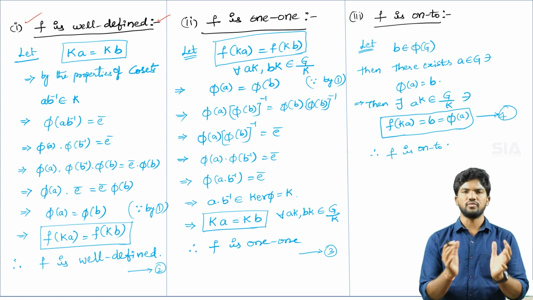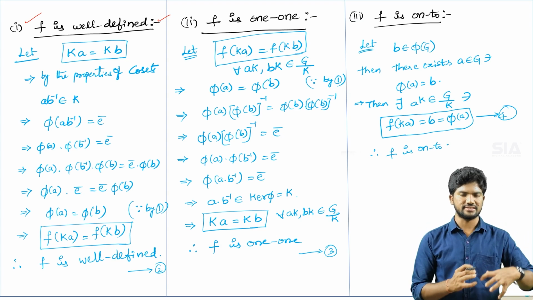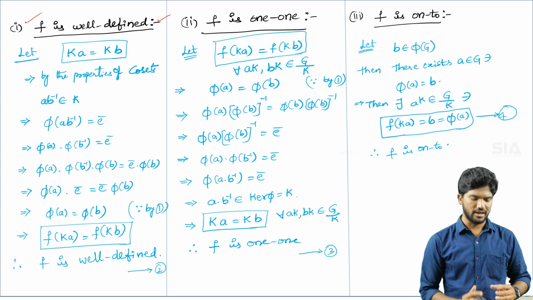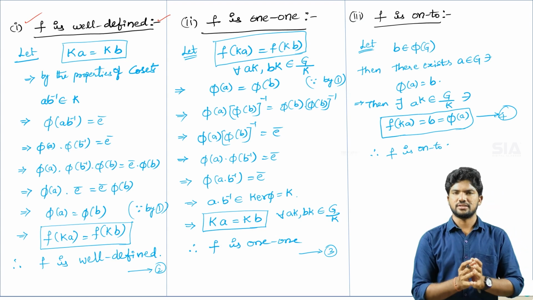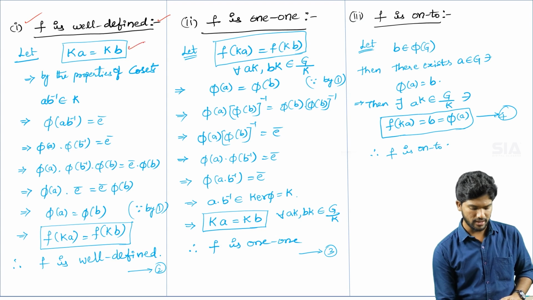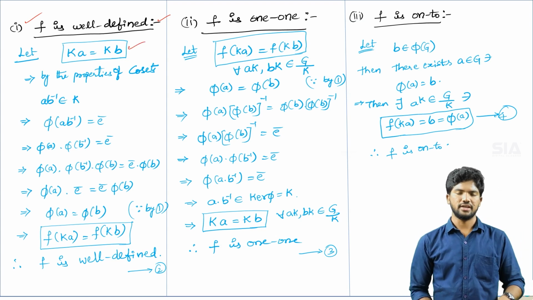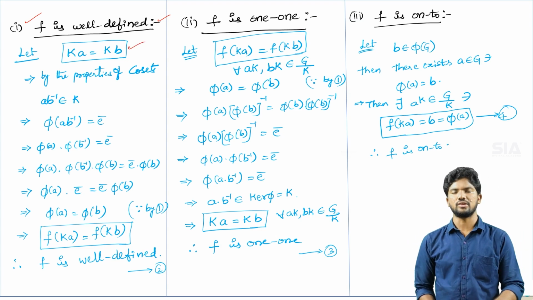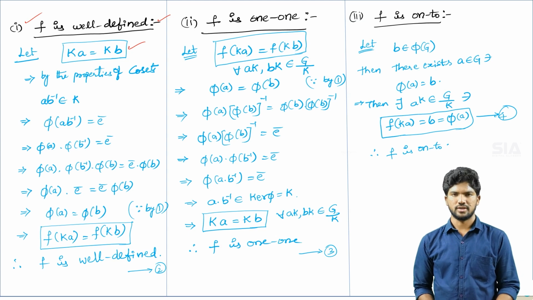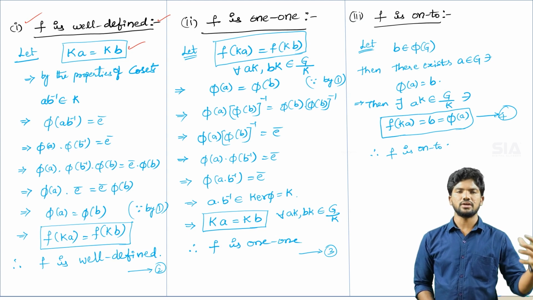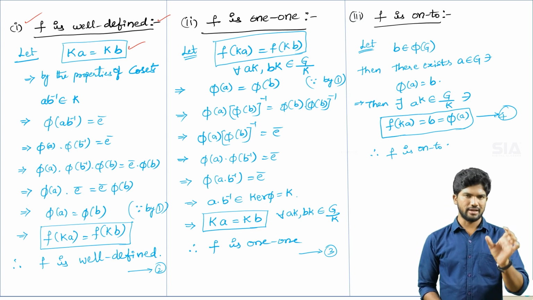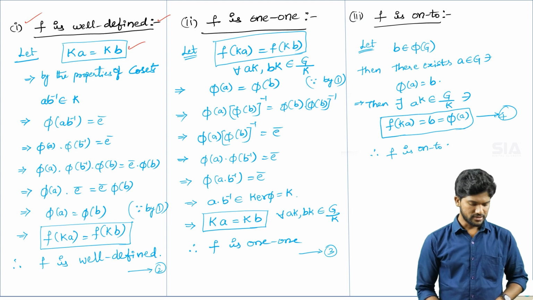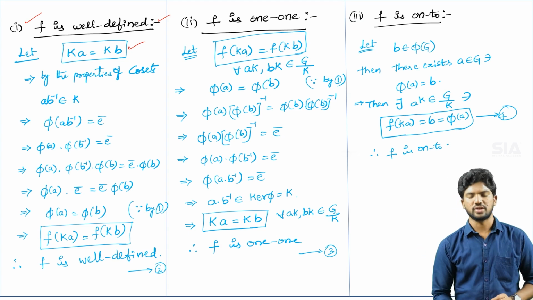You know very well, in the previous lectures also we discussed the same topic. Whenever we have the well defined condition, you have to take the domain elements to be equal, k into a is equal to k into b. Here you will get a doubt: these are the right cosets. In the original definition we took left cosets, a into k is equal to b into k, but here k into a is equal to k into b. The total number of left or right cosets are equal. So therefore let k into a be equal to k into b.